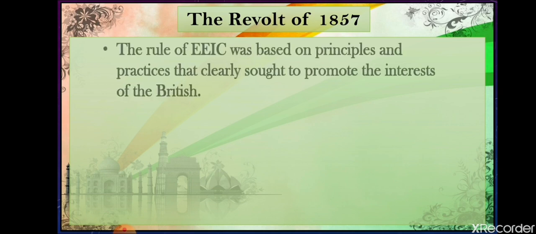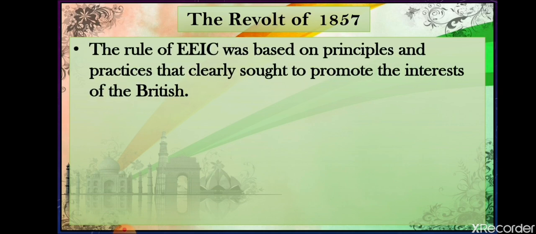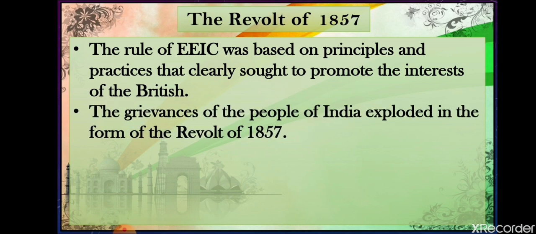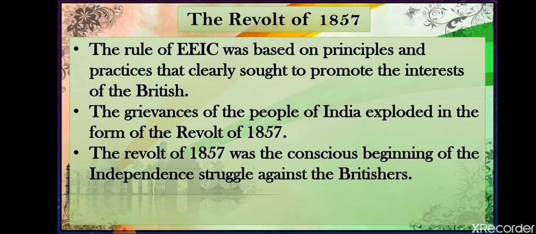So, students, as we know, the rule of the English East India Company was based on principles and practices that were against the development of Indian people, that were only to promote the interest of the British. Because of those grievances of the people of India, that exploded in the form of the revolt of 1857. Till this period we have learned how Britishers exploited Indian people for their benefits. The revolt of 1857 was the conscious beginning of the independence struggle against the Britishers.